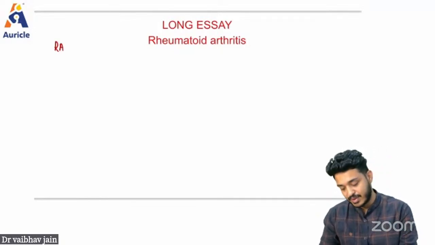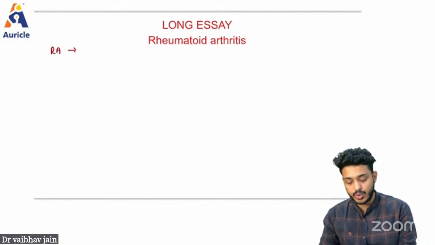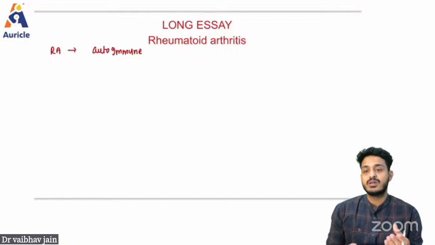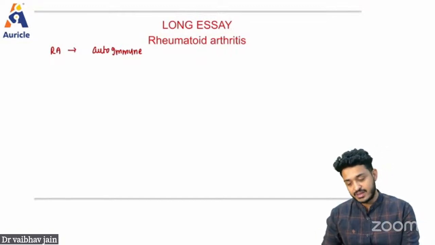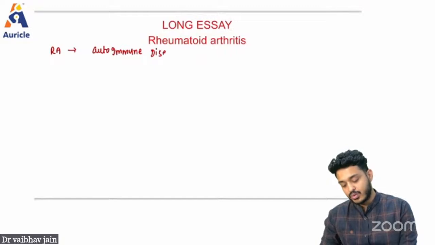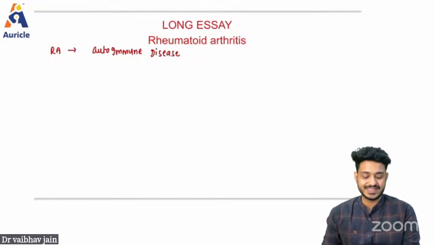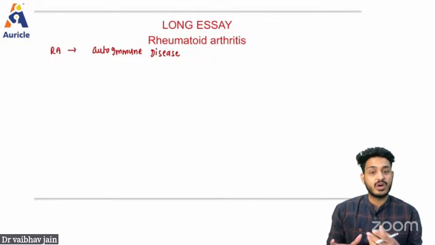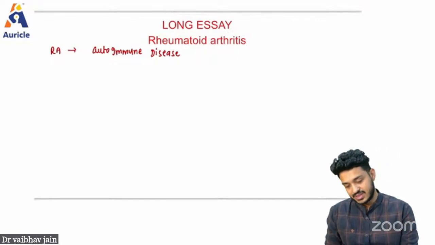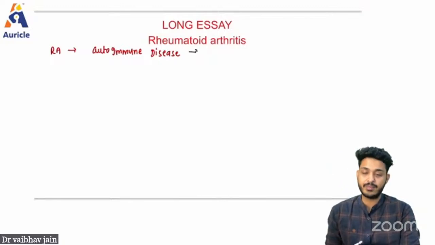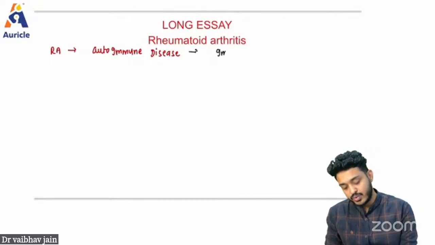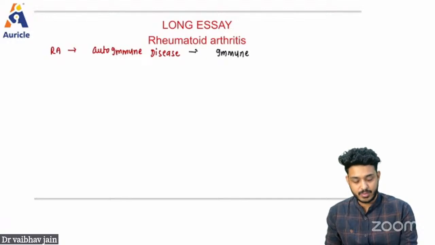Rheumatoid arthritis, remember, is an autoimmune disease. What are autoimmune diseases? That means immunity is formed against the self, right? So this particular patient is having autoimmune cells. That means the body is causing the disease to itself, right? So this is going to be an autoimmune disease. What is going to happen? You will be having formation of immune complexes of IgM antibody.